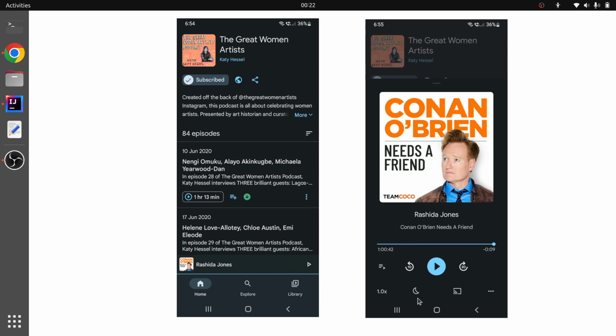Apart from that, they support a timer. You can set a timer for 10 minutes or 20 minutes. It is useful because once the timer is over, it will automatically stop the audio. So it is useful if you want to go to bed and listen. You can set a 5-10 minute timer, then you can go and sleep, and it will automatically stop.